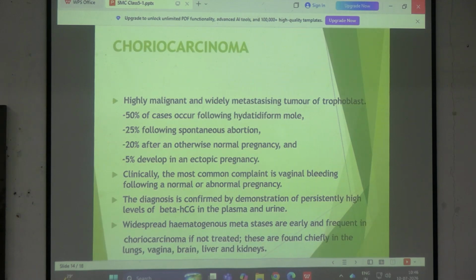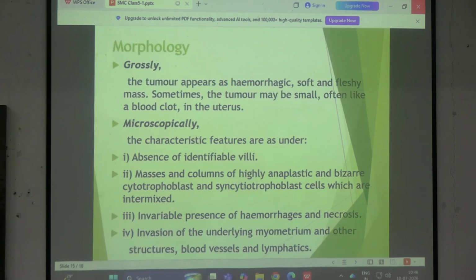So it has a very high rate of metastatic potential, and if not treated, then what happens is it can spread very fast to lungs, vagina, brain, liver, kidneys. ঠিক আছে, তাহলে একদম আর্লি ডায়াগনোসিস যদি না হয়, you are going to see a metastasis in any of these organs. তাহলে কাম টু কোরিওকার্সিনোমা। কোরিওকার্সিনোমা is an important topic, এবার শুনে নাও কিরকম হবে।